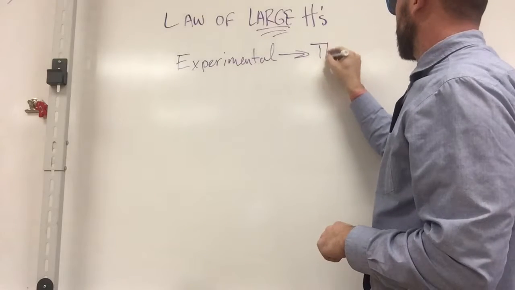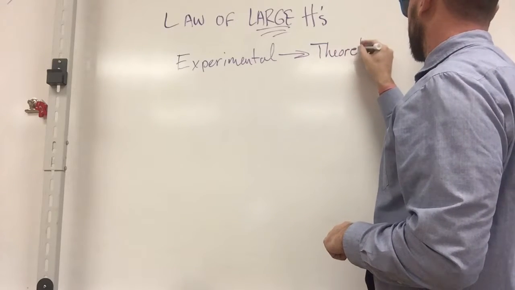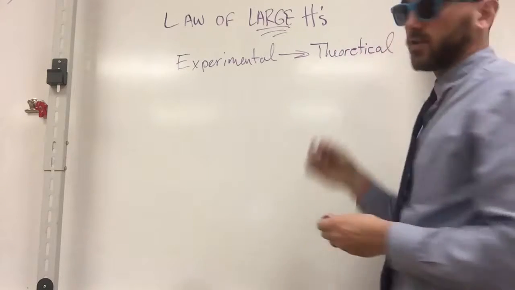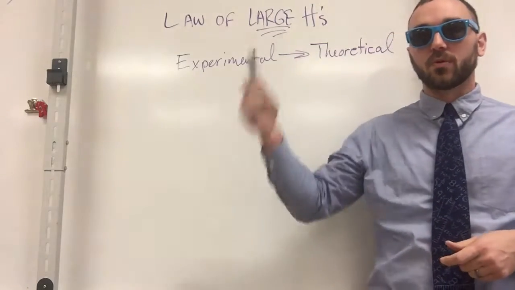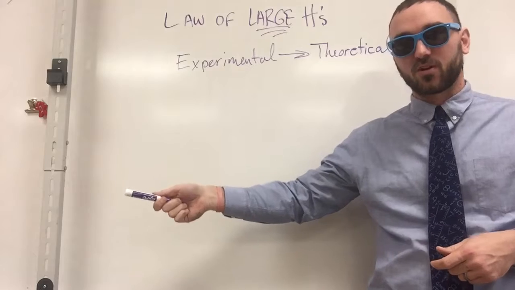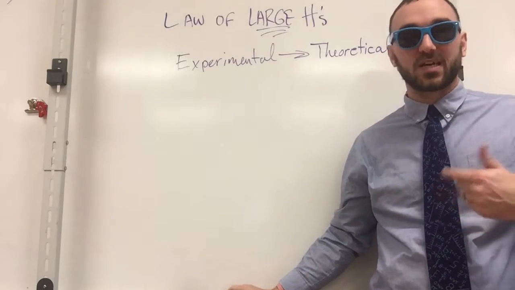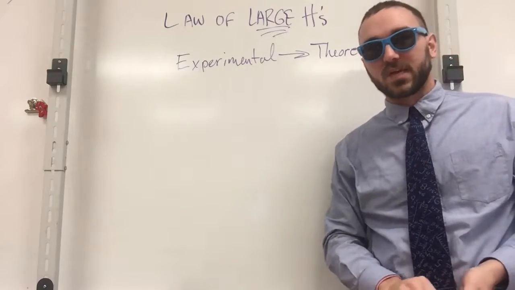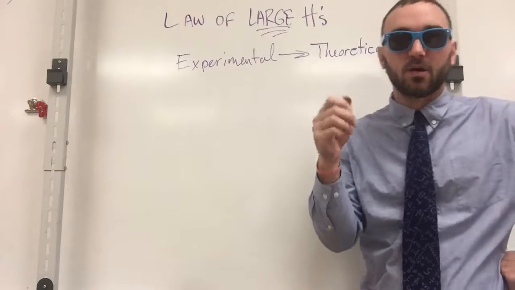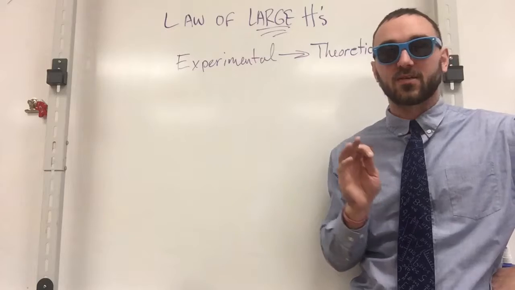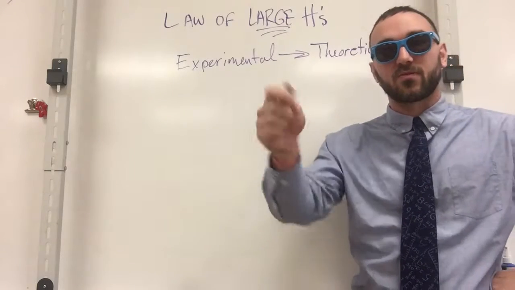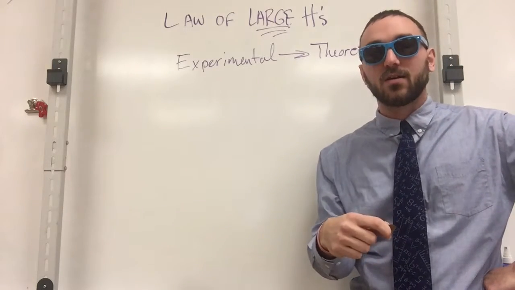Experimental approaches, theoretical. The experimental probabilities of an event occurring will approach the theoretical probabilities of an event occurring if our sample size begins to increase. So if I were to flip this 2 times, what should happen theoretically is it's 1 and 1, right? Between heads and tails. Theoretically, what should happen is if I flip this 10 times, it's 5 and 5.